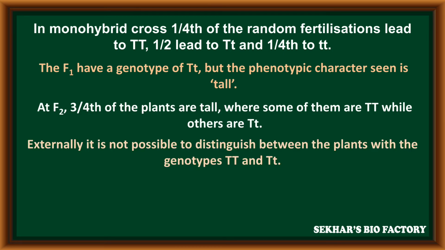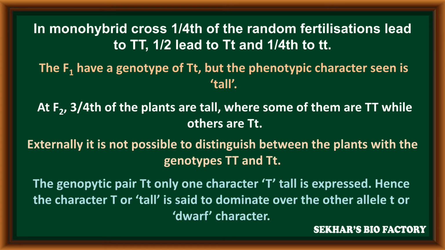At the F2 generation, 3/4th of plants are tall, where some of them are capital T, capital T, while others are capital T, small t. Externally, it is not possible to distinguish between the plants with the genotype capital T, capital T and capital T, small t. In the genotypic pair capital T, small t, only one character, capital T, tall, is expressed. Hence, the character capital T or tall is said to dominate over another allele, small t or dwarf character.